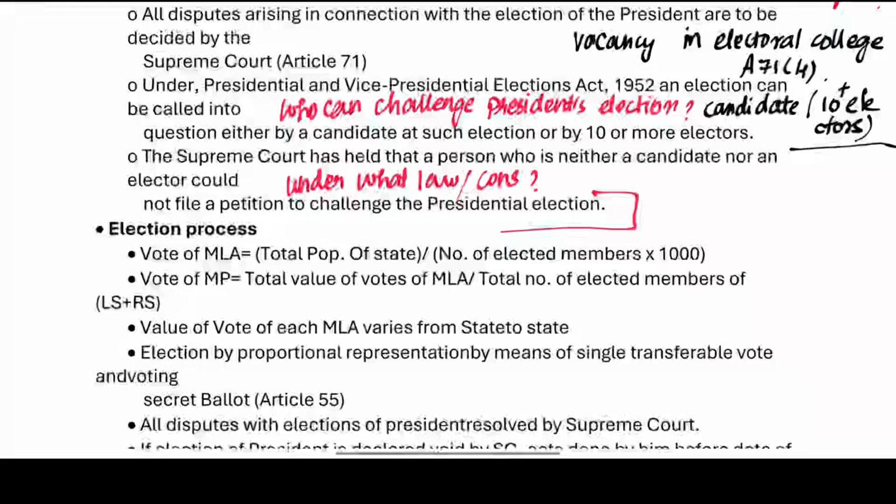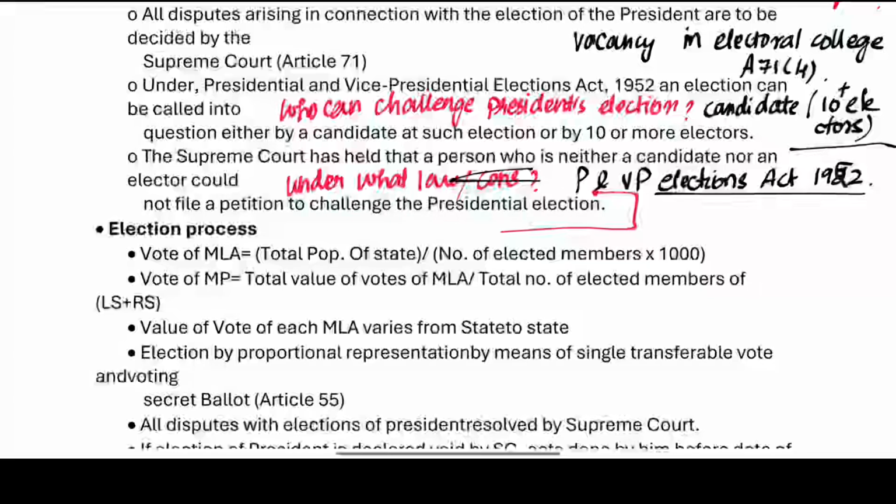It is under an act: the President and Vice President Elections Act of 1952. So it is under the President and the Vice President's Election Act of 1952.